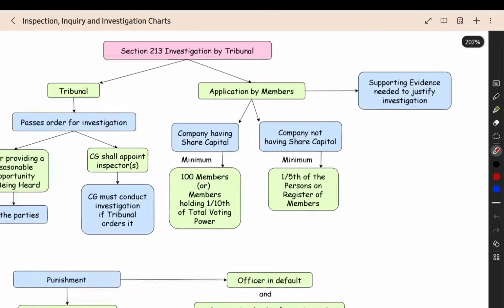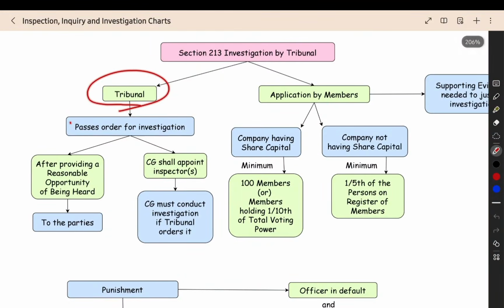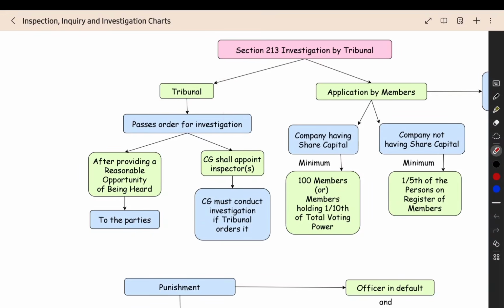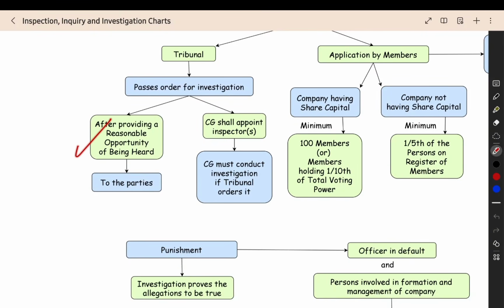So that is the investigation by the tribunal. Then, what will they do? The tribunal will pass an order for doing the investigation, after providing a reasonable opportunity of being heard. Before passing the order, they have to give the proper opportunity to the parties, whoever they are, the director, manager, company. They should be given a chance to present their side of the argument.